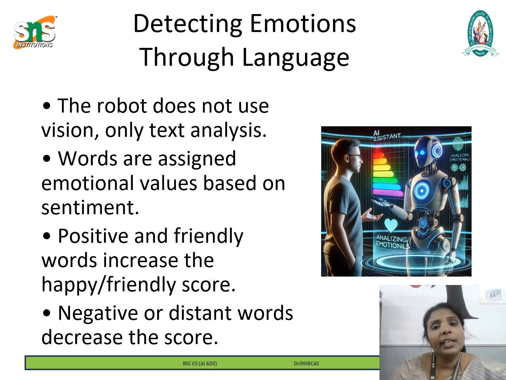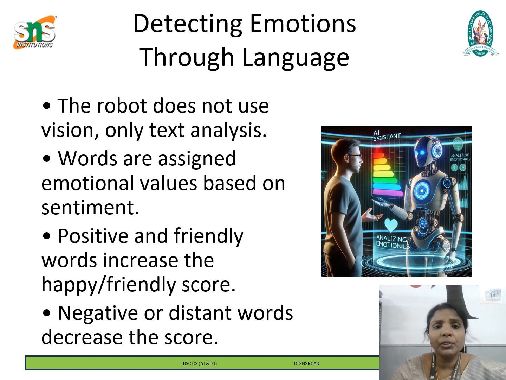Next, how to detect emotion through language. To understand human emotion, the robot will rely only on text analysis rather than vision or facial recognition. This means the robot will determine a person's emotional state by analyzing the words they use during a conversation. Words are assigned emotional values based on sentiment. Words like happy, great, and excited indicate a positive sentiment. Words like sad, angry, and frustrated indicate a negative sentiment. The robot assigns numerical values to words to measure emotional changes over time.